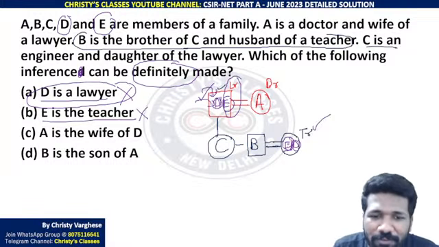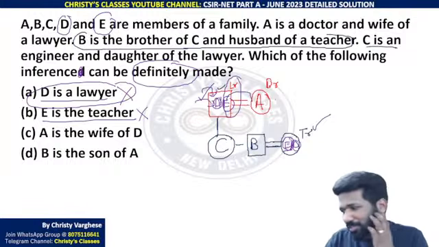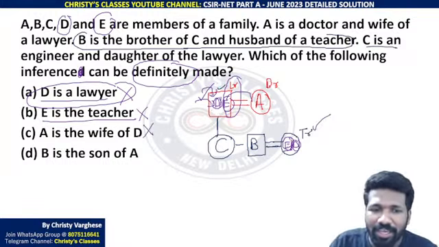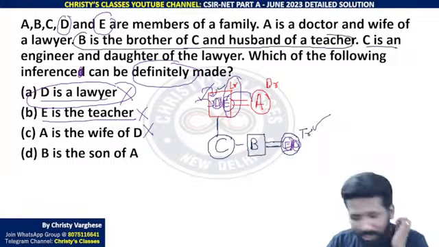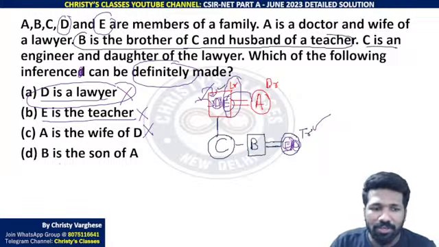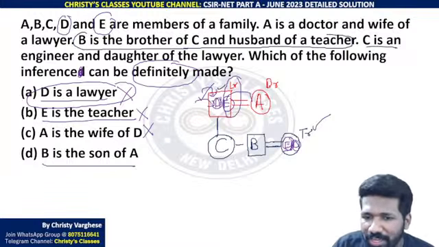A is the wife of D. Not necessary. A can be the wife of E also, because if E is the lawyer, same problem, D or E can be the lawyer. Therefore A is the wife of D is not always true, only sometimes true. We need definitely true, therefore these three options are eliminated. So this should be the answer. B is the son of A. Why is it the answer? C is the daughter of A.